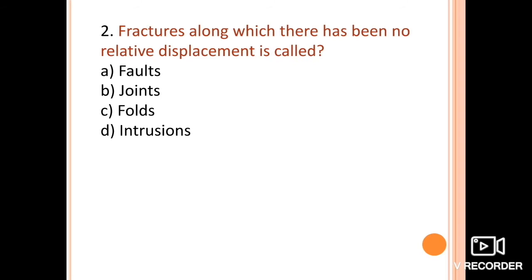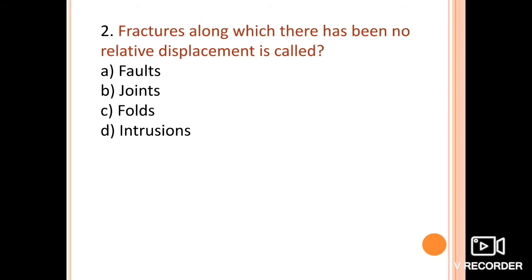Next one: fractures along which there have been no relative displacement are called as. Actually this gives the definition of joints, and you have to keep it in mind whenever you go for joints. Faults are also called fractures, and joints are also known as fractures, but the fractures along which there has been no relative displacement are known as joints.